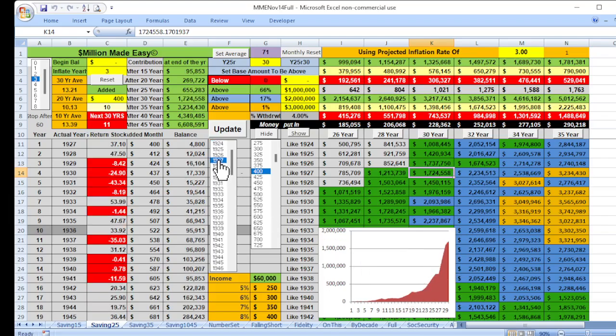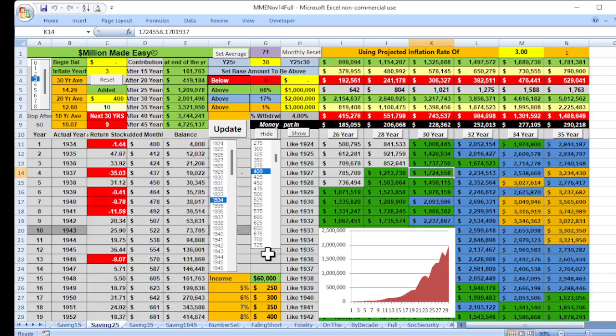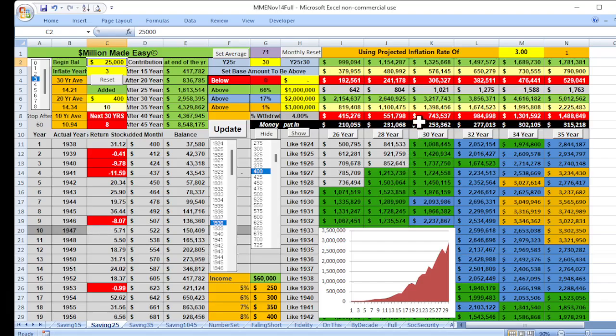I can pick different years and you can see the graph changing, but notice what it's always doing. If you can get started and be in it for a long period of time, it's going straight up. It's shooting up like a rocket. You can just see these numbers going up right through there. So let's go ahead and change this. Let's say you're 35, 36 along in there, but you've been able to save up that $25,000.